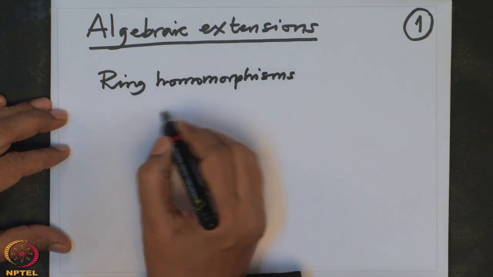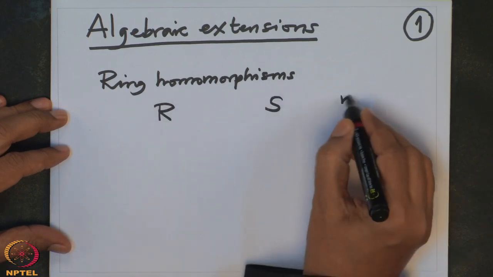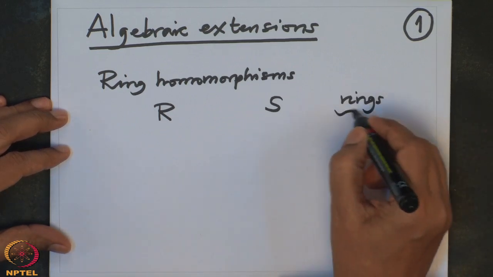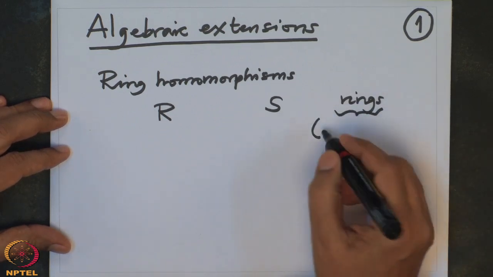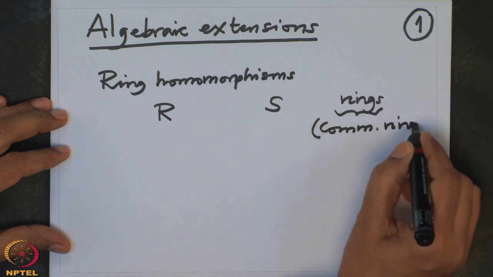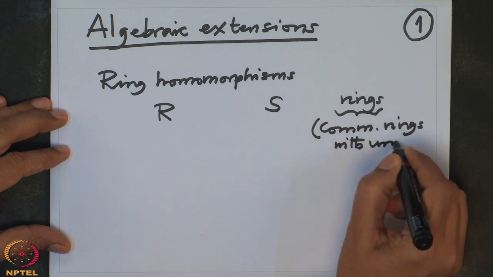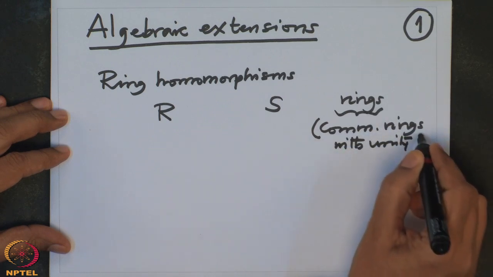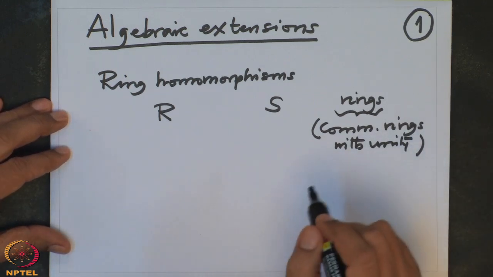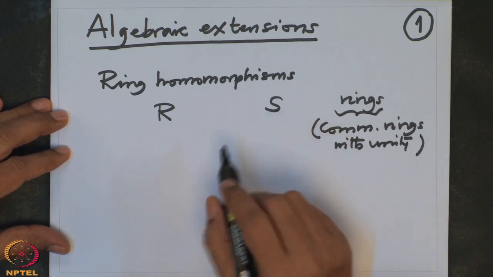So when you have two rings R and S, let me remind you, when I say rings, by definition they are commutative rings with unity. Unity means multiplicative identity, that is, a neutral element for the multiplicative monoid of R, and of S.